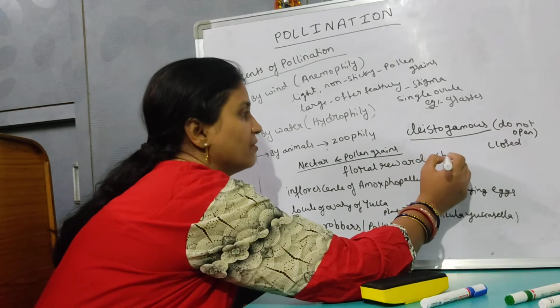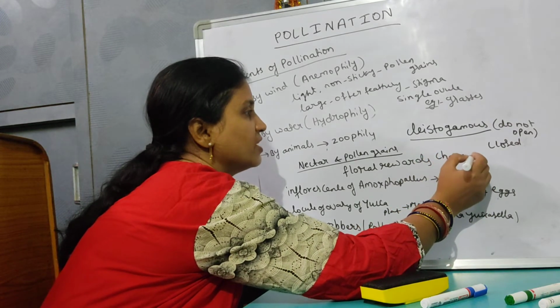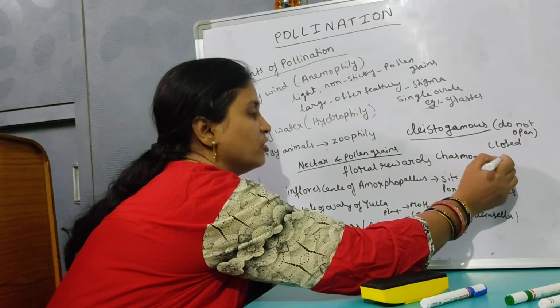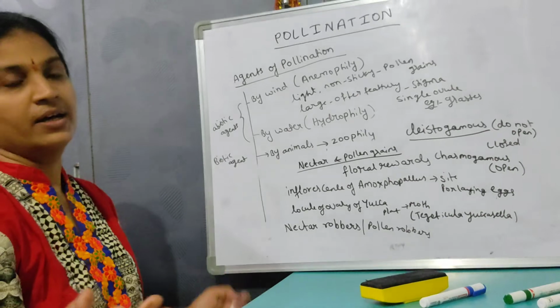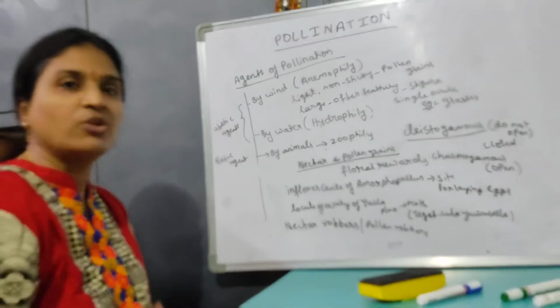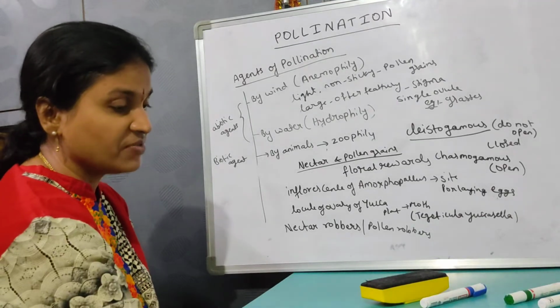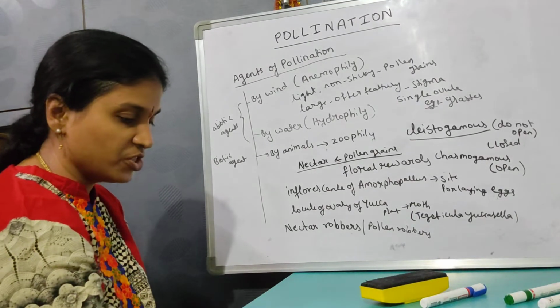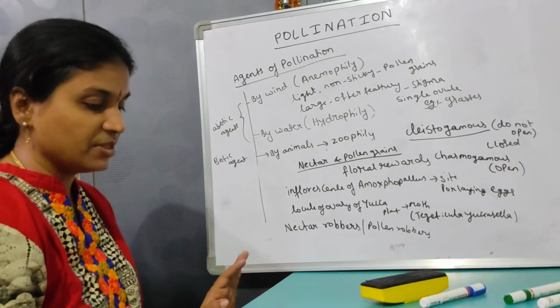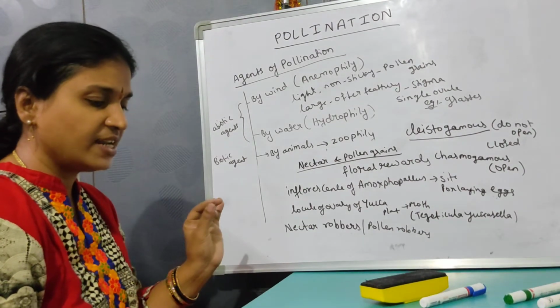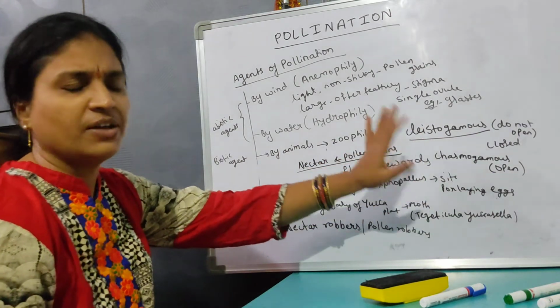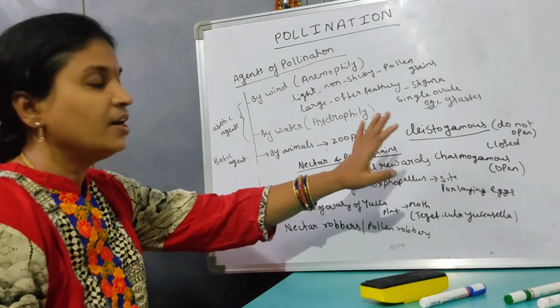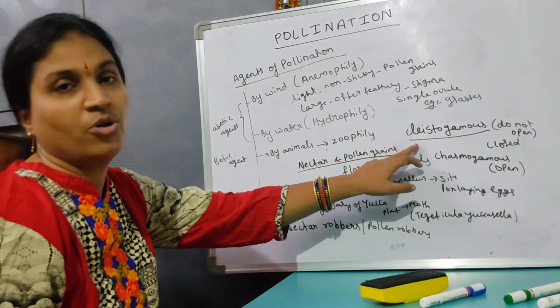In chasmogamous flowers, the majority of the flowers are chasmogamous. They are open. So in this case, both self-pollination and cross-pollination are possible. But in cleistogamous flowers, there is assured seed set even in the absence of pollinators. Definitely there is going to be a seed set even in the absence of pollinators. But here self-pollination takes place.